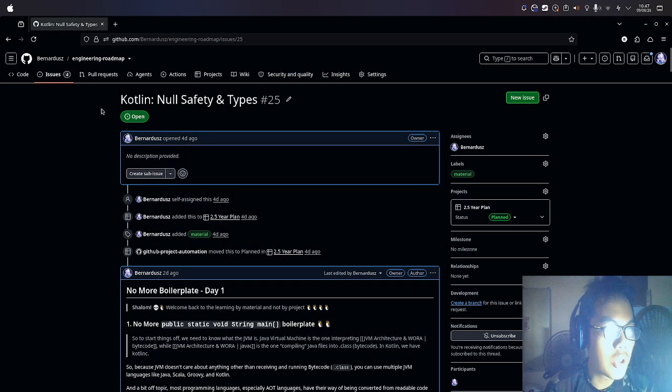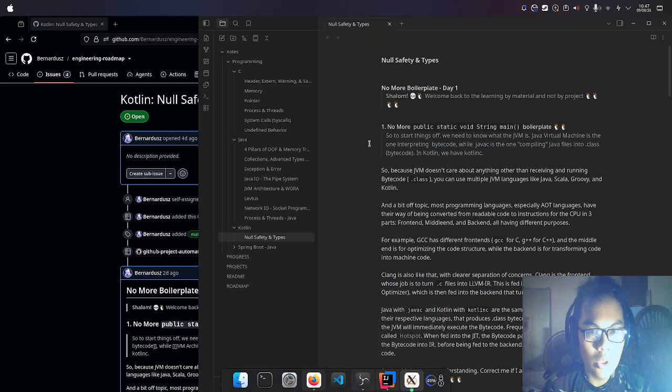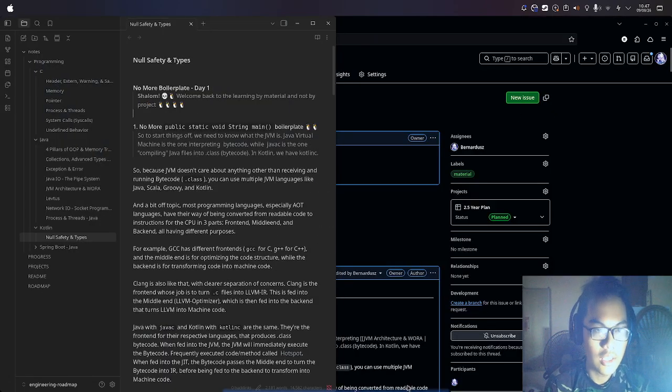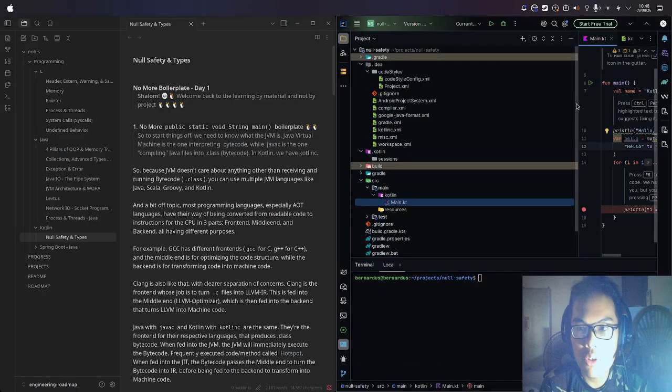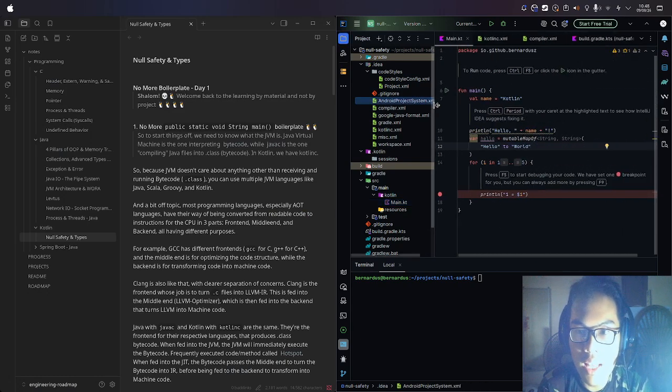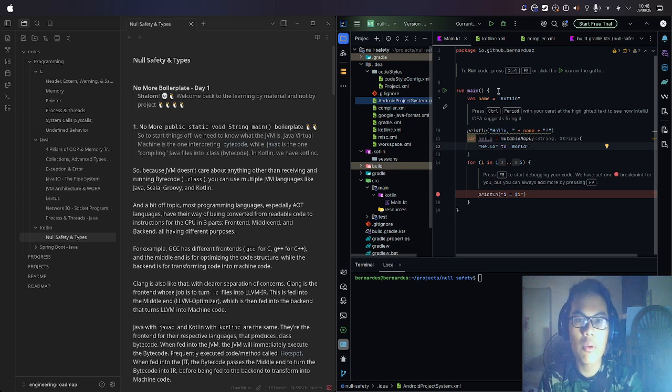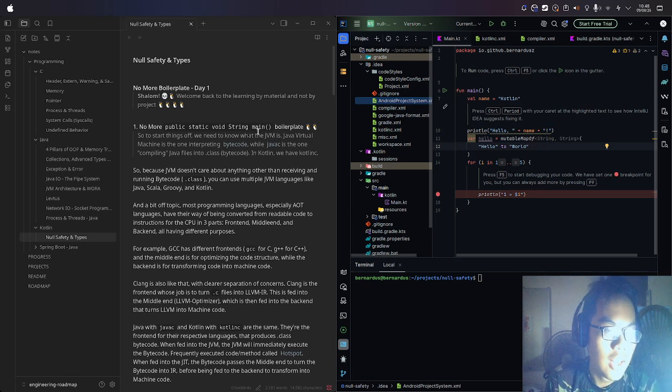So this is the GitHub issue, as you can see right here. You can visit the repository under the name of Bernard Dust Engineering Roadmap, issue number 25. But for today, I'll be explaining it via the Obsidian notes I've created, which is the exact same thing, while coding simultaneously inside Kotlin IntelliJ. So without further ado, let's get started.